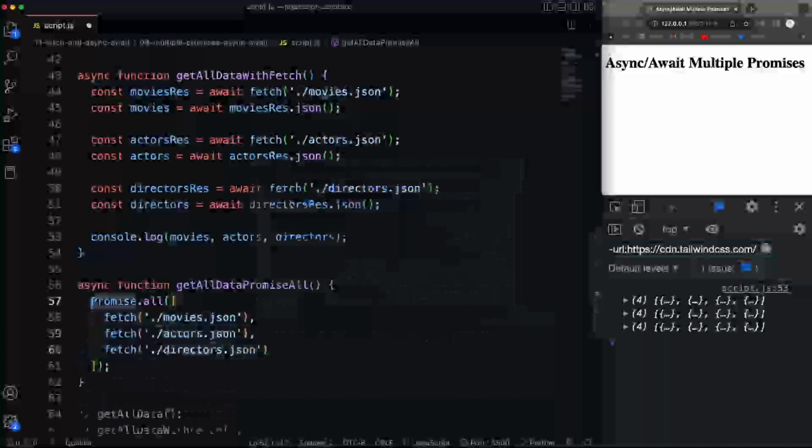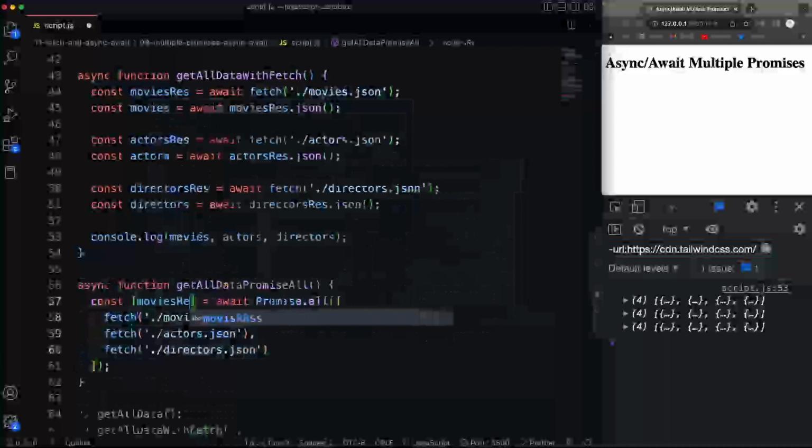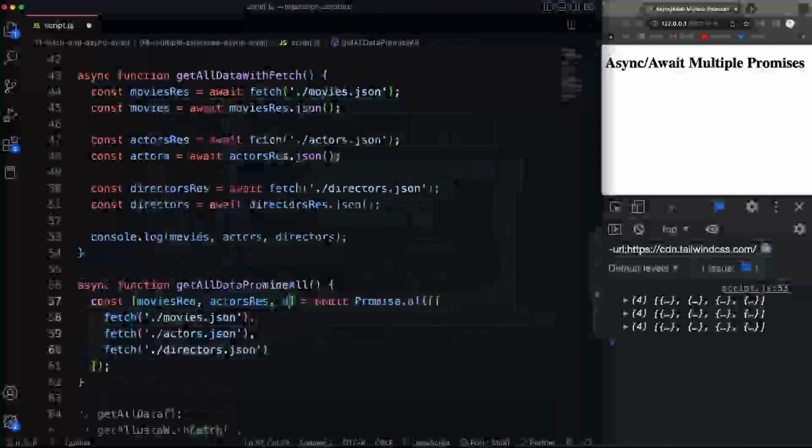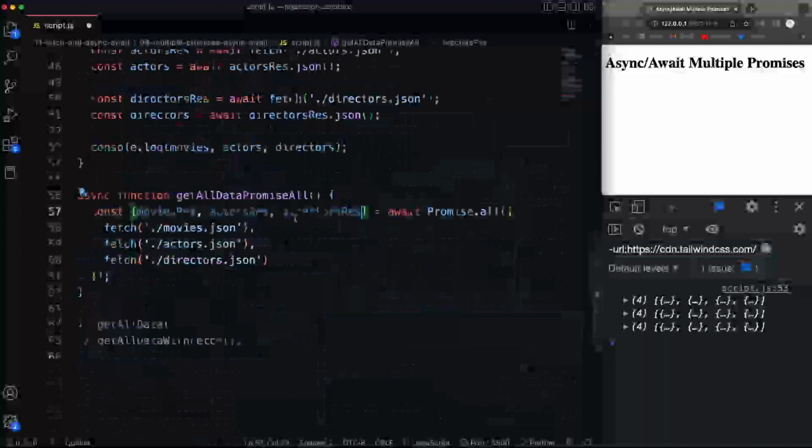So what I'm going to do is actually await on this and I'm going to use a little destructuring here, and in this array we should be able to basically pull out the promise that this gives us, which is the response. So let's say moviesRes, and then I should be able to get the next one. So we'll say actorsRes, and then the next one directorsRes. So now I have the response object from these fetch requests in these variables.